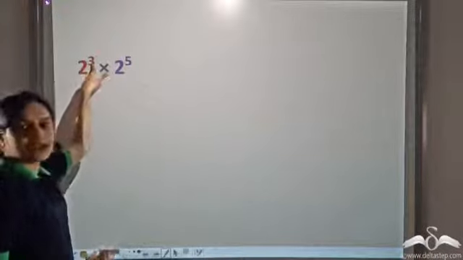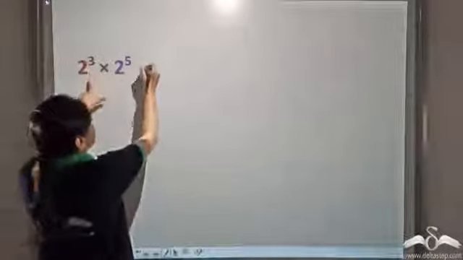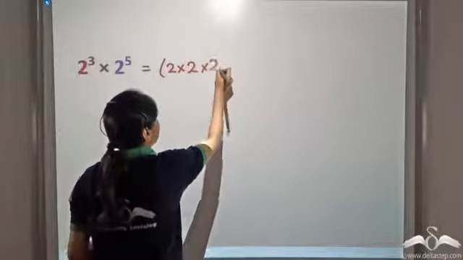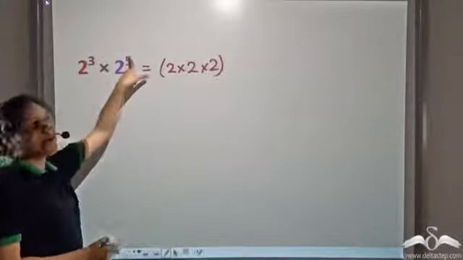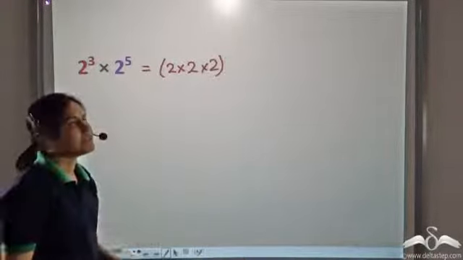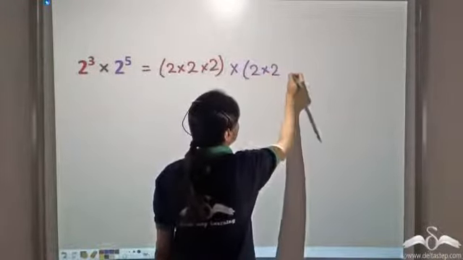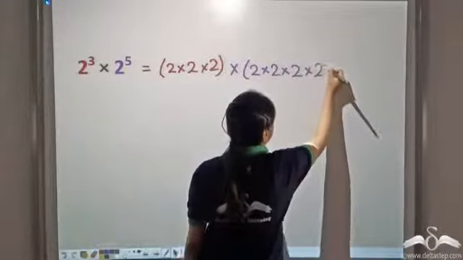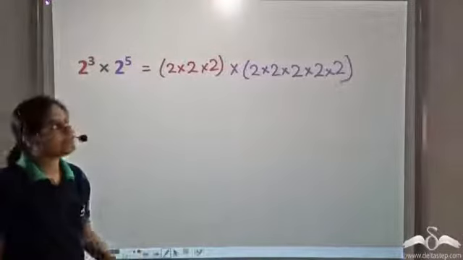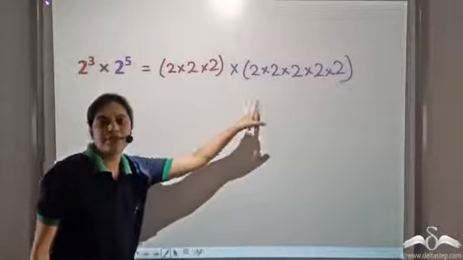Now 2 to the power 3 is 2 multiplied by itself 3 times. So we can write it as 2 into 2 into 2. 2 to the power 5 is 2 multiplied by itself 5 times. So we can write it as 2 into 2 into 2 into 2 into 2. That is 2 multiplied 5 times. Now these are all multiplication. So we can remove these brackets.